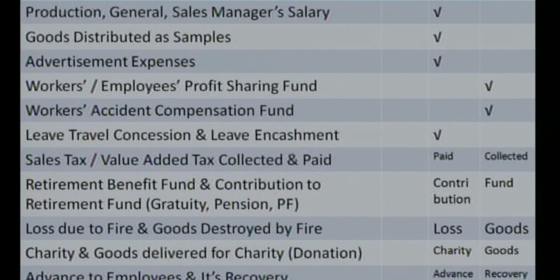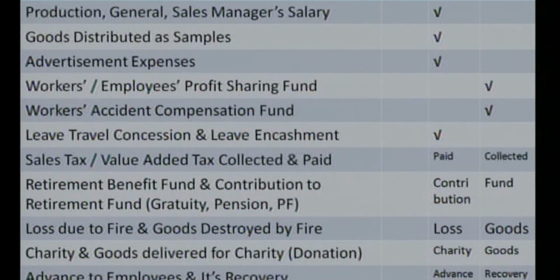And the next one is the leave travel concession. The business may allow the employees to enjoy the holidays with the family members, and the traveling expenditure might have been paid by the business. In that case, both of them will be the expenditure of the business, and both the accounts bear the debit balance. Next one, sales tax and value added tax collected and paid. Either we may name it sales tax, now it is the value added tax, which is very famously known as VAT, value added tax. But as we know, it is the indirect tax.